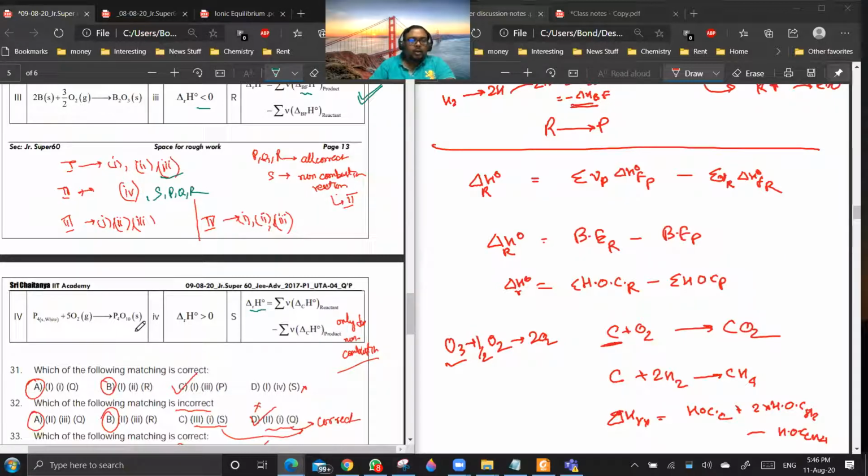Similarly, if you are talking about 4, 4 is again phosphorus white plus 5O2 giving P4O10. Okay. Now what is the standard state of phosphorus? It's not white phosphorus for sure. I think it is black phosphorus. Standard state of phosphorus will be black phosphorus, I guess. Let me just check once.